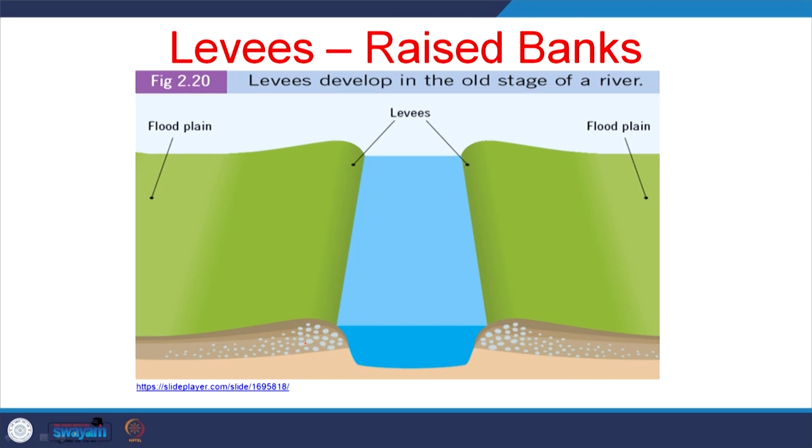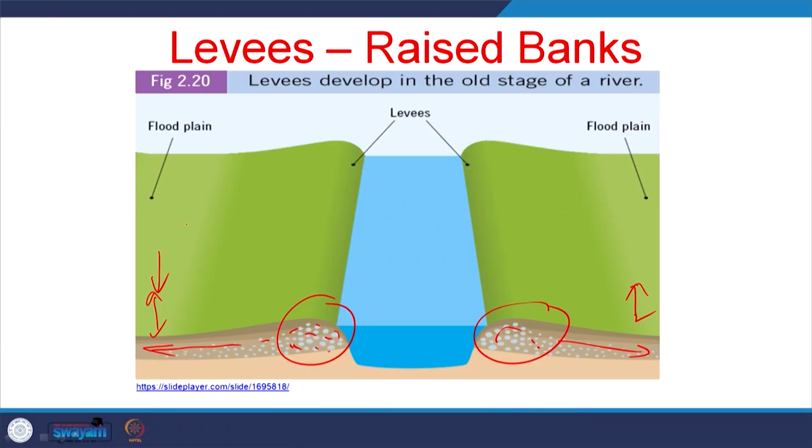And here you see this is a block diagram, here the coarser materials are here, coarser material is here, and gradually the coarseness decreases and becomes finer and finer. So, here we can get a differential compaction effect, and as this is mostly sand, it hardly undergoes any differential compaction. So, that is why this topography gradually decreases here and decreases here and becomes elevated here, elevated here. So, this is called natural levees.